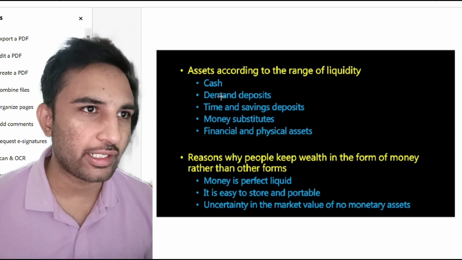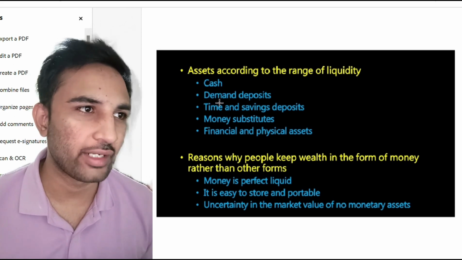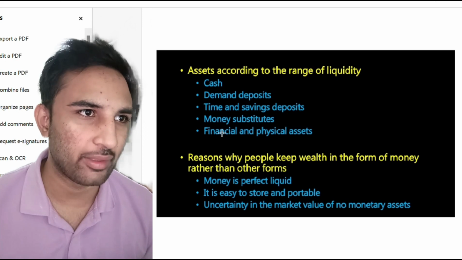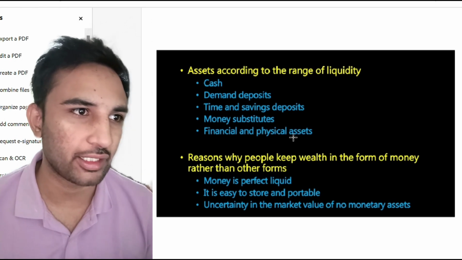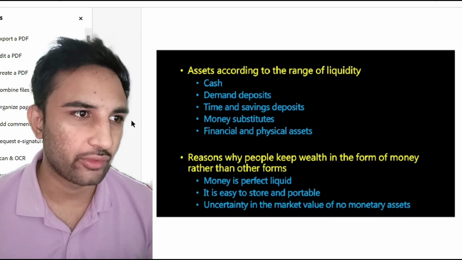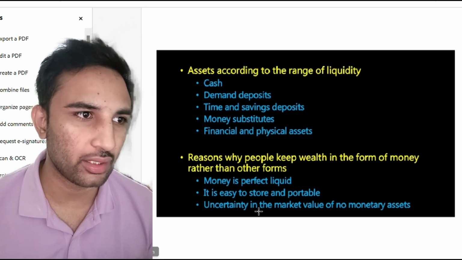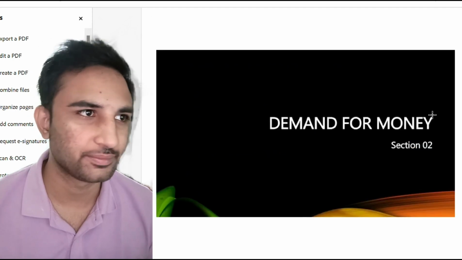Assets according to the range of liquidity. So cash can be considered a liquid asset. Demand deposit, time and saving deposit, money substitutes, financial and physical assets. Reasons why people keep wealth in the form of money rather than other forms: money is the perfect liquid, it is easy to store and portable, and there is uncertainty in the market value of non-monetary assets.